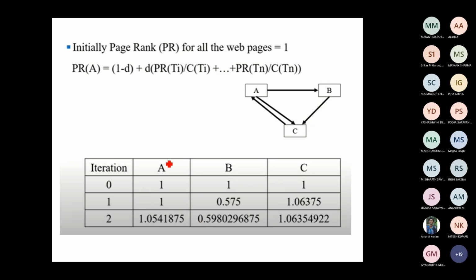Okay, you do the iteration, for iteration 0, 1, 2. Iteration 0 means what? Initially we have set the PageRank of all the values as 1, right? That is the 0th iteration, then first iteration, then second iteration. So obviously from here we will say this gets the first rank, this gets the second rank, and this gets the third rank. Okay, so this is what the PageRank algorithm does, and it will rank the web pages.